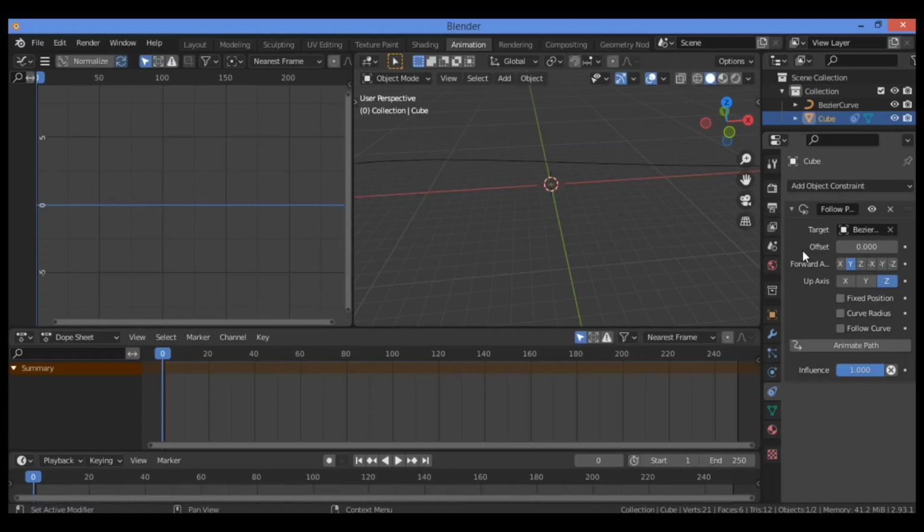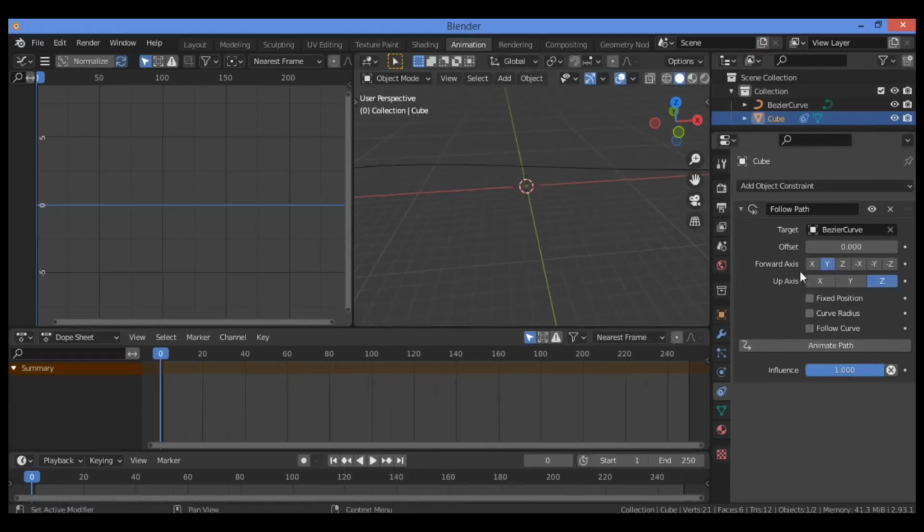So also check or tick follow curve. Note forward Y is selected. This is the object's axis which points in the direction of movement. So go over here, you should select Y on the forward. So let's just expand it just a bit in order to see it better. Forward axis, you should select active to Y axis, enter in the target.